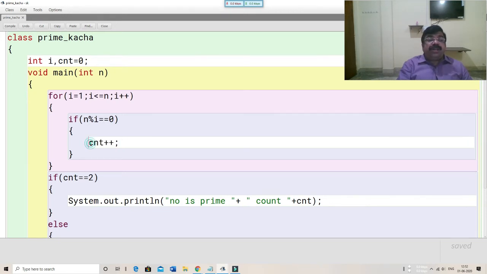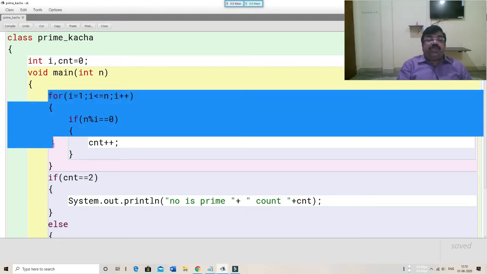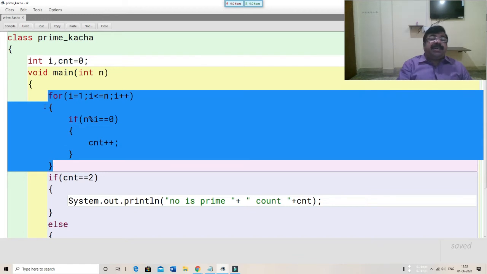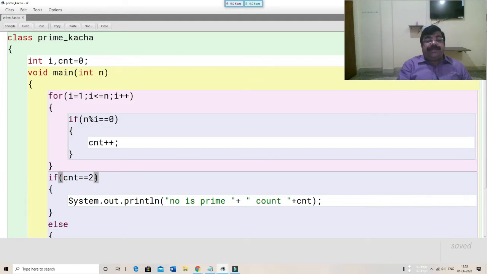The count is the count of factors for the given number n. When the loop is completed, we get a count. And if that count is exactly 2, we declare that the number is a prime number. You know, prime numbers are the numbers which have only 2 factors, that is, the number and 1.